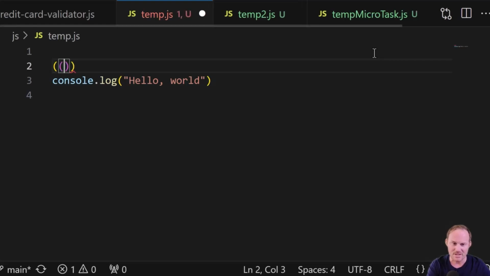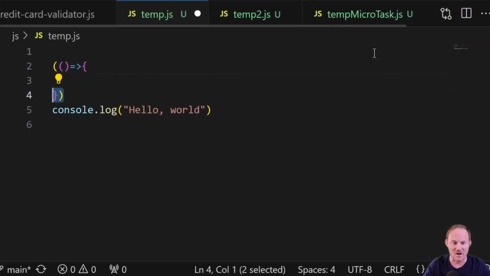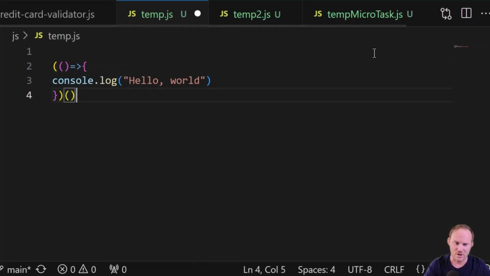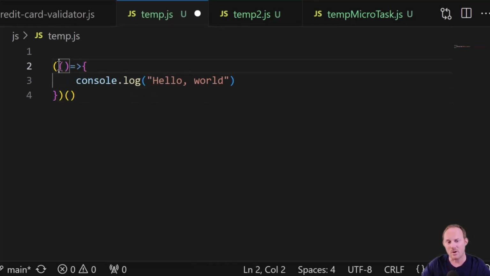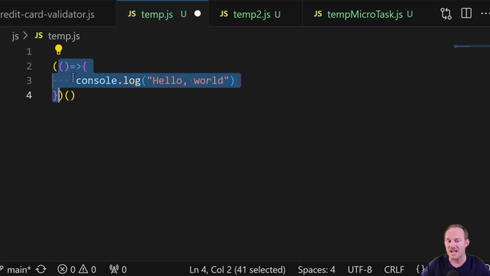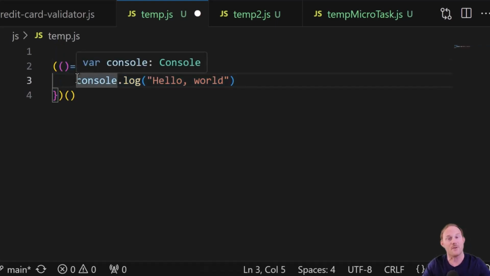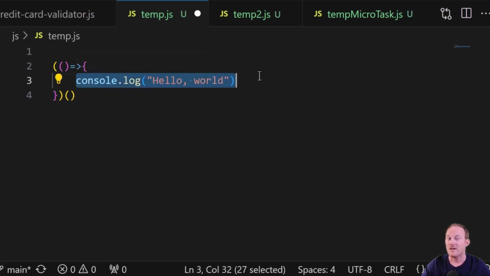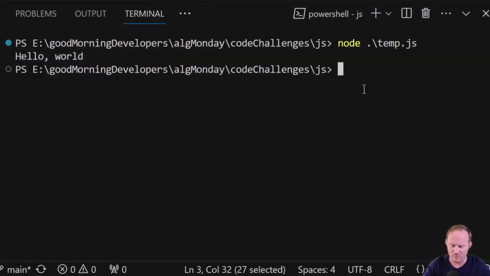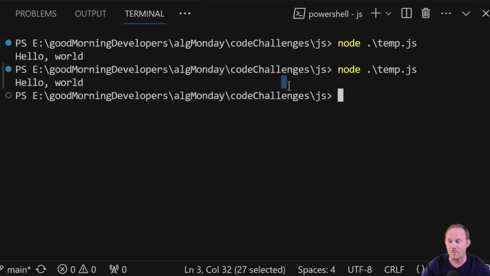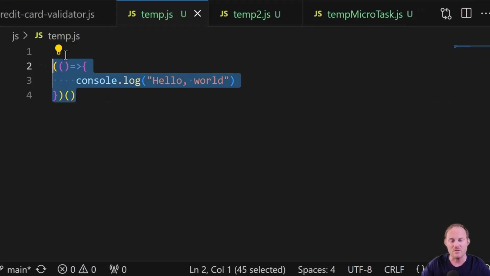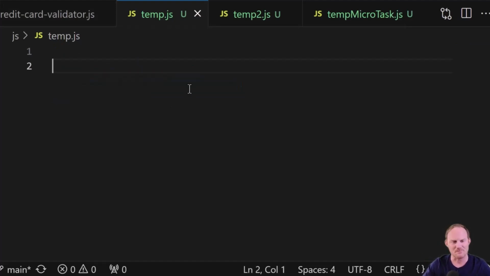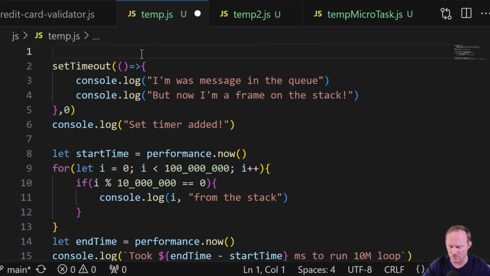So what JavaScript did was this. It added a self-invoking function like so. Now we've got something to put on the stack. This function is put on the stack. It's a frame, and it comes with all the stuff that comes in a frame. It ran line 3. It was out of code. There was nothing left to do, so it got popped off of the stack and the program terminated. Okay? The only reason I show that is so that you know, again, everything runs from the stack, no exceptions. I'm going to drop in another example here and we'll talk through it.